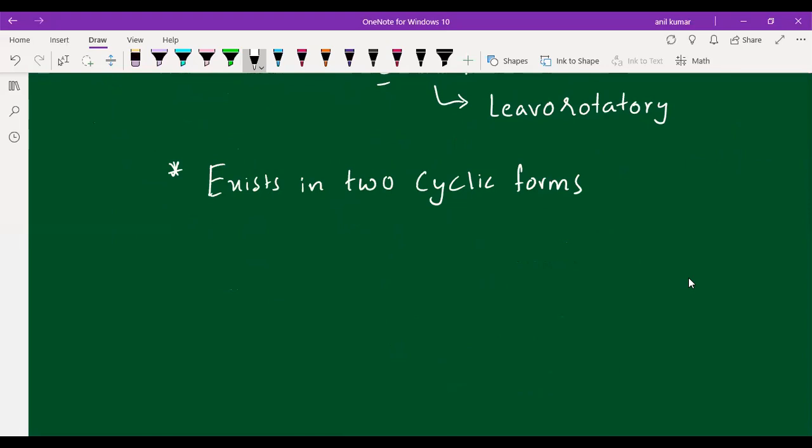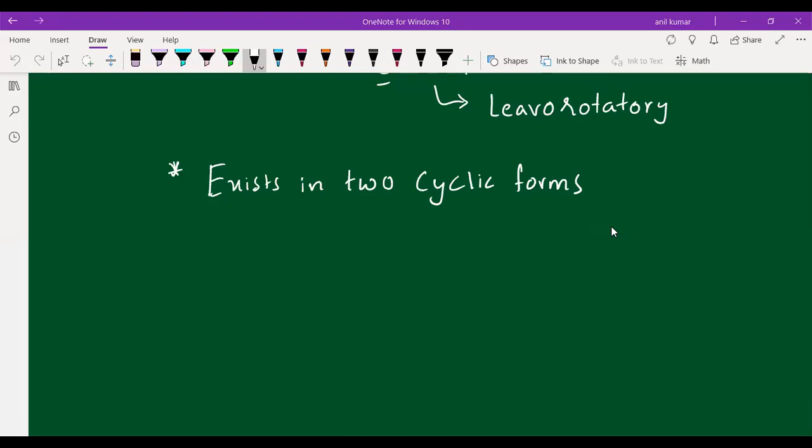If you see the case of glucose, the C1 carbon is reacting with the C5 carbon, students. Here also the same case. The thing is, here the reaction is between the second carbon as well as the fifth carbon.